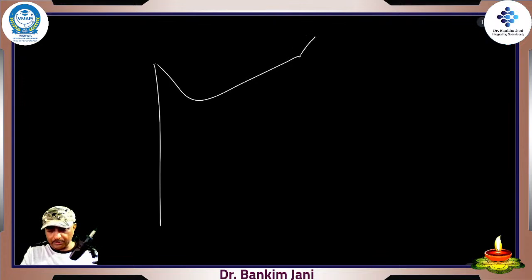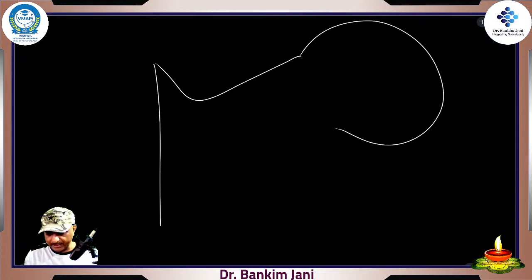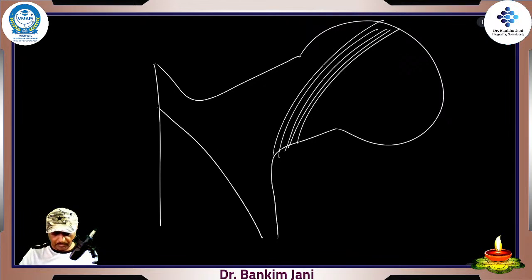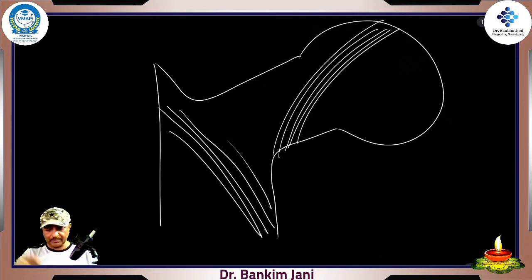when we really draw that, okay, this is the head of the femur, you will find that those compressive lamella go like this, longitudinal, along the long axis of the body.